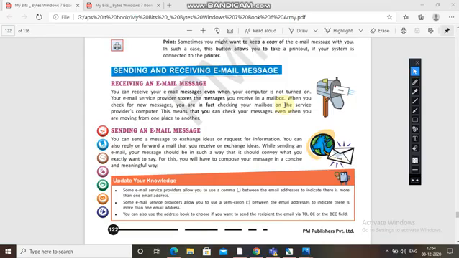You can also use the address book to choose if you want to send the recipient the email via the CC or BCC field.